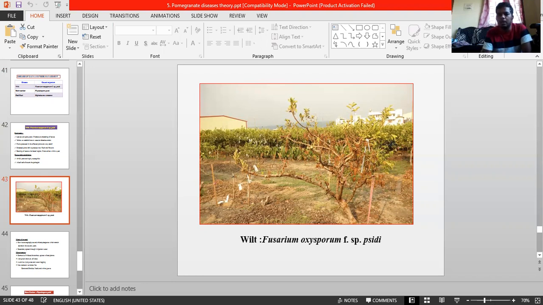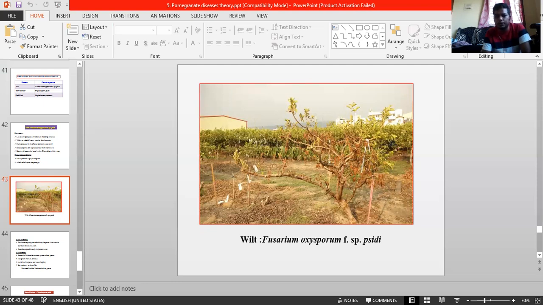This is a major one. Twigs become bare and fail to bring forth new flushes of leaves and flowers, and they drop out. Fruits of all the affected branches remain underdeveloped, become hard, blackish, and stony. This is a major thing. And the entire plant becomes defoliated and dies.